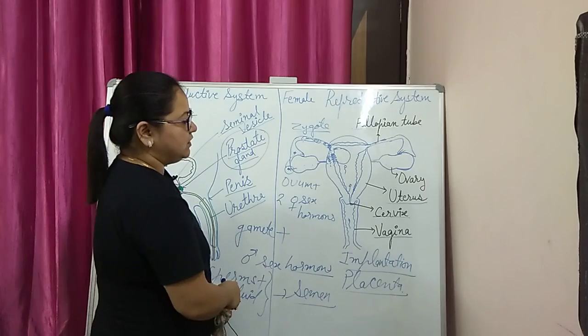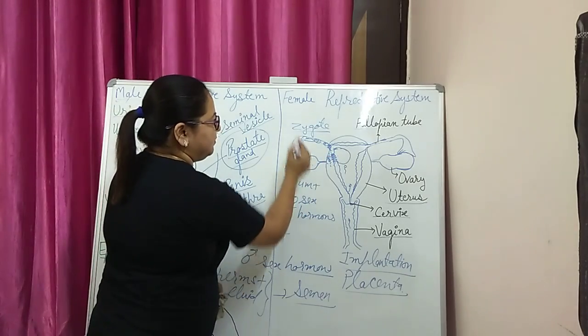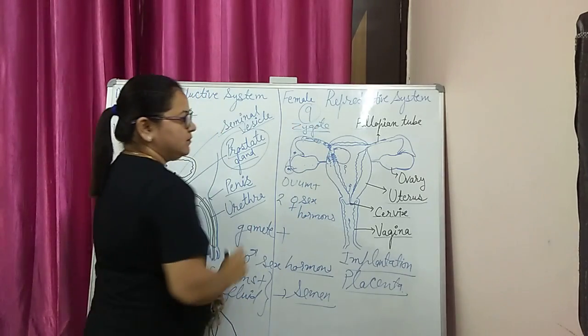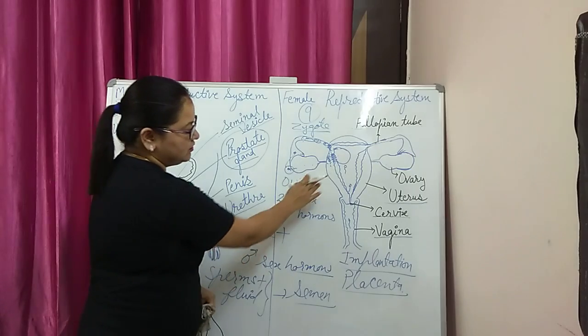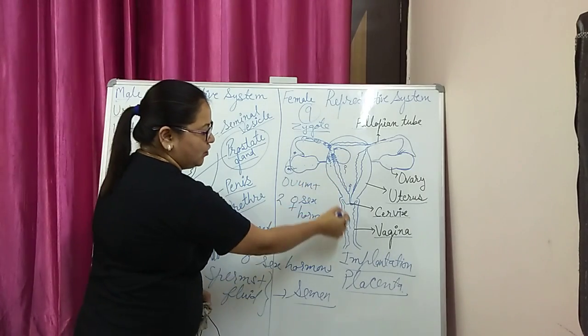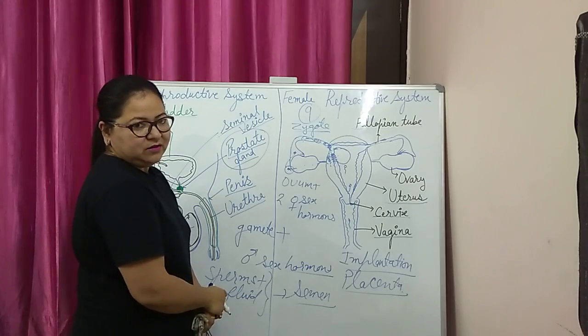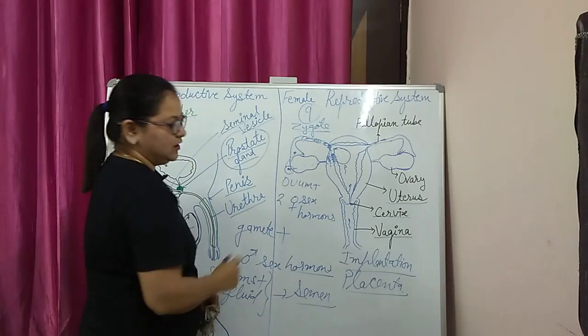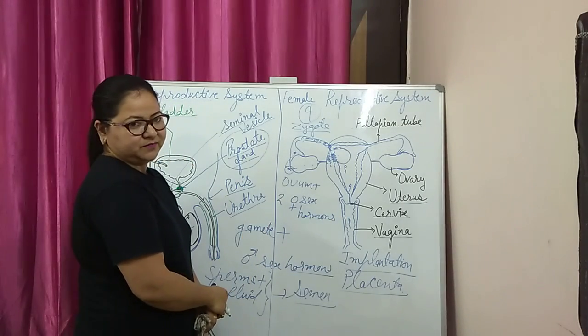Complete development takes 9 months, and after that there is contraction of the uterine muscle and ejection of the fetus through the vagina. It is also called the birth canal.